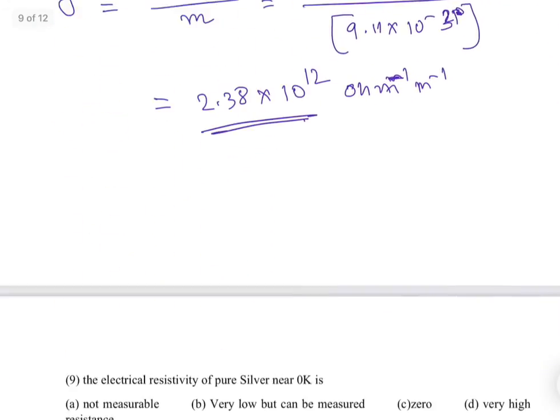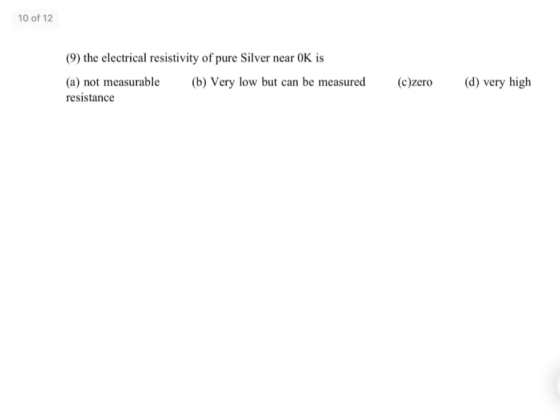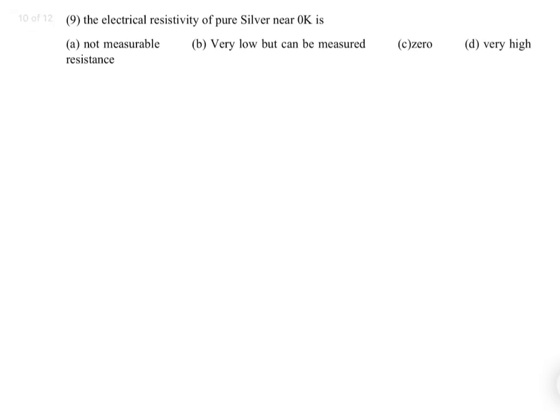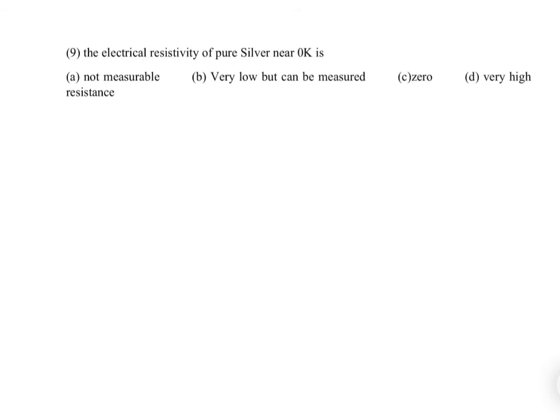Okay, let's move to 9. It is about the electrical resistivity of pure silver near 0 Kelvin. I have already told that above 0 Kelvin the lattice vibration increases, I mean phonon modes are generated, so ultimately the electrons are scattered and electrical conductivity reduces.